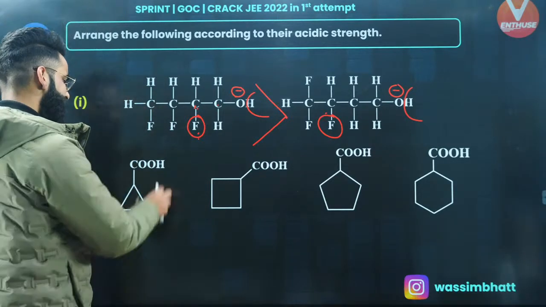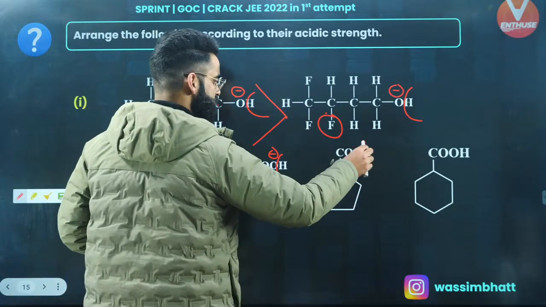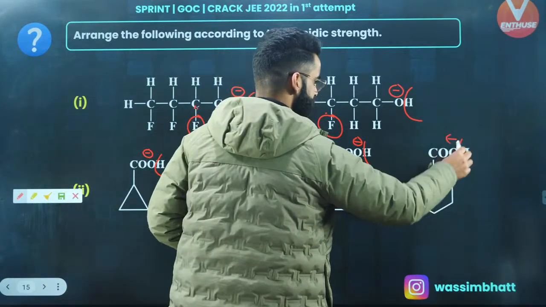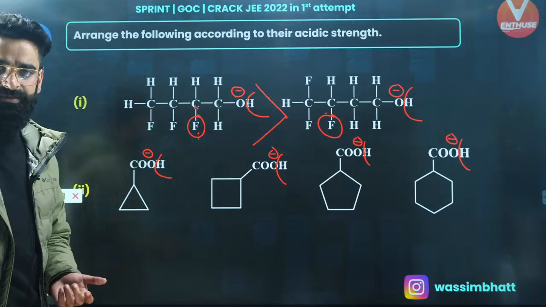Similarly, do one thing. Take H positive out, negative charge over here. Take H positive out, negative charge over here. You have made the conjugate bases. Now check the stability of the conjugate bases.